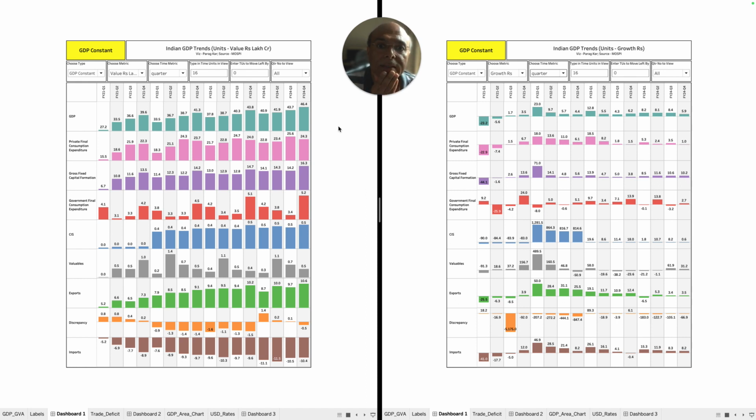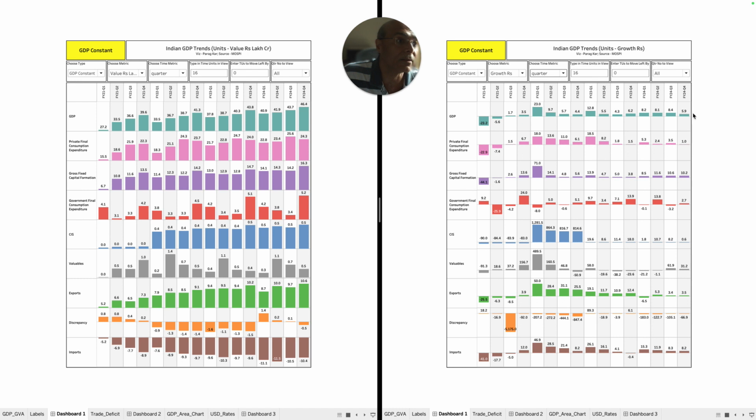And why is it like that? Because if you look at FY24 Q3, which is 43.7 lakh crores, what is it compared with to calculate this percentage? This number, 40.3. So this is a lower base. Now, if it is a lower base, naturally it is going to give a higher growth indication, because it is a step function. It's more of a step, you're climbing the stairs. So the higher the value of the stair compared to the earlier stair, the higher the growth is going to be. So it is important for the government to ensure that this number is higher, that is, 46.4 is significantly higher than 43.8, which probably is not.